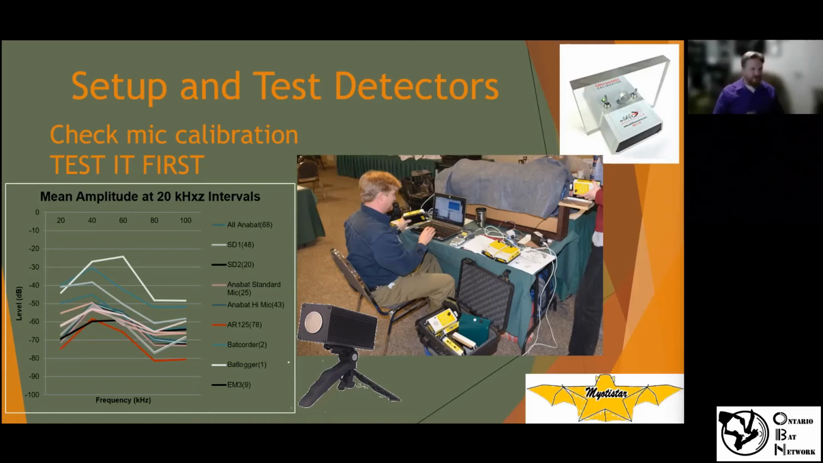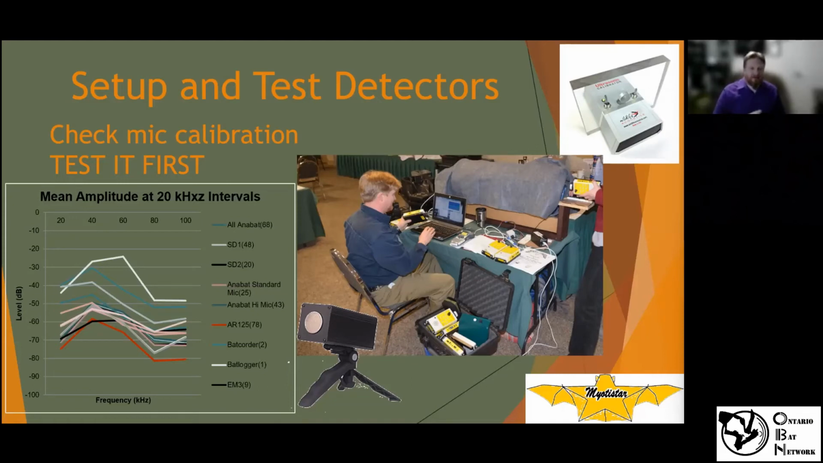Some detectors are consistent in what they do and some are not. And there's quite a range in what each model will do. So you really should test your microphone, especially before you go in the field, to make sure it's functioning properly. And I'm not sure if you can see my mouse, but Wildlife Acoustics has a calibrator that only tests it at 40 kilohertz, and it only works with Wildlife Acoustics equipment.